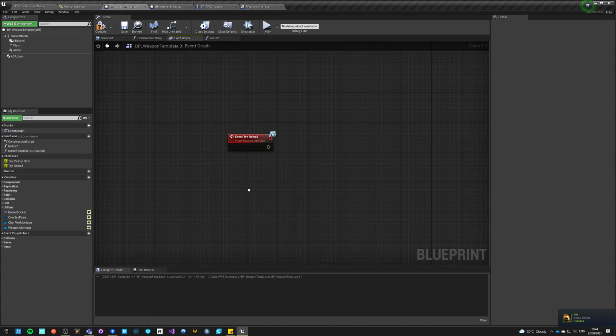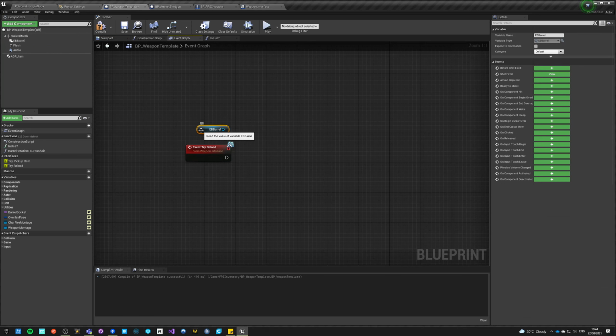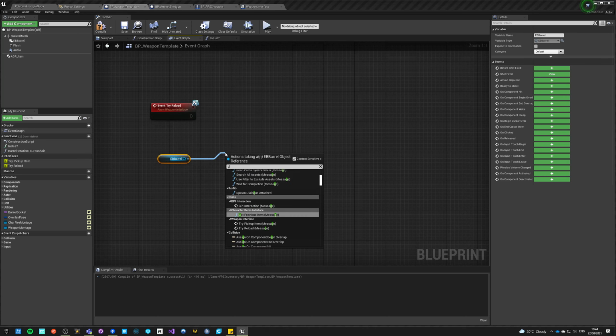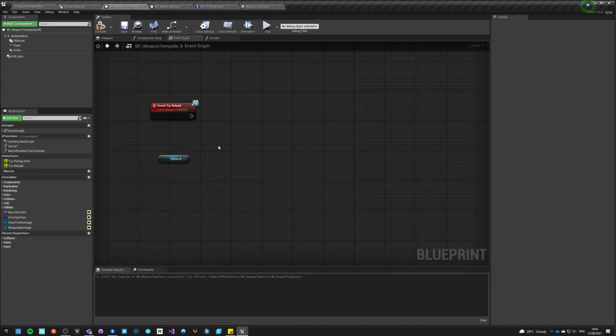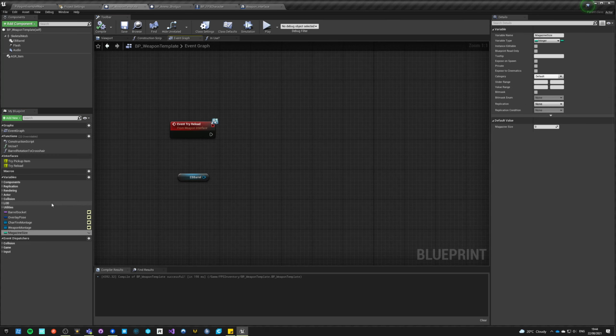So when I try reload, what I do is I see if I can reload. So can I reload? I need to know what is the maximum value of ammo. So magazine size, and magazine size is an integer, and it is instance editable because we can change that with attachments.